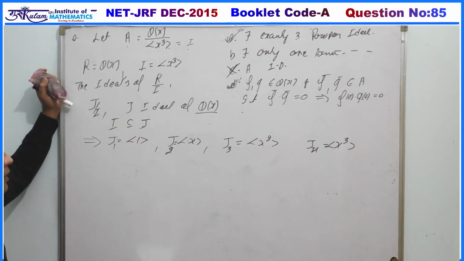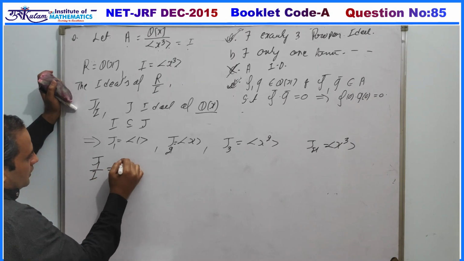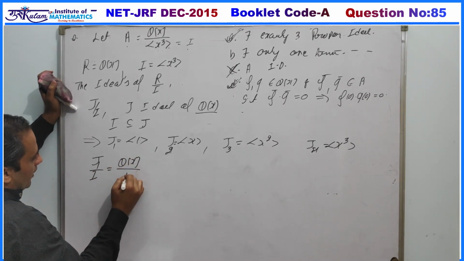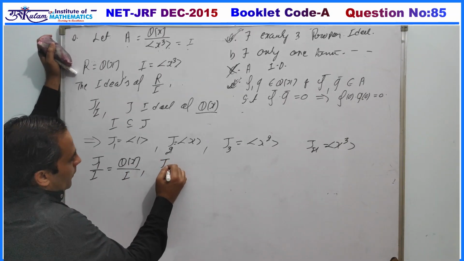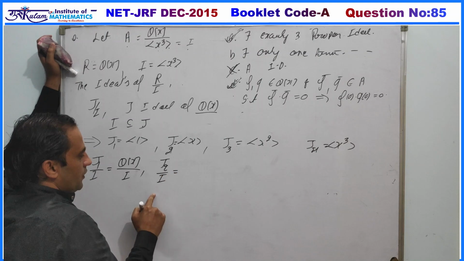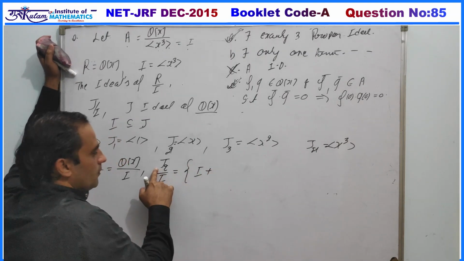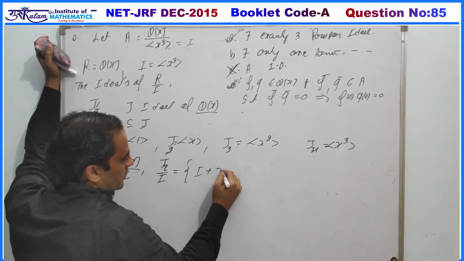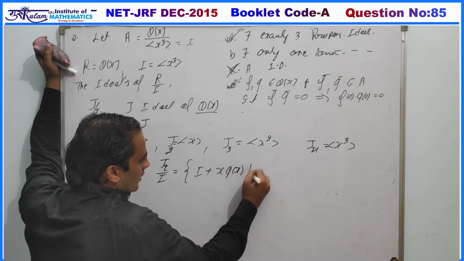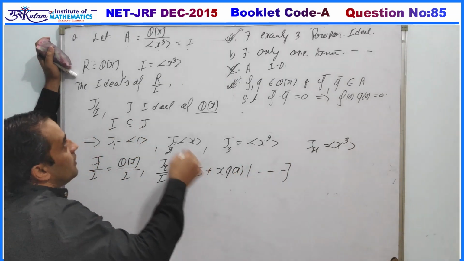Now come to prime ideals. If we define J1/I, it is obviously Q[x]/I, which is not a proper ideal. Next, J2/I. If we write down the definition of J2/I, it is I plus some polynomial of J2. Now a polynomial of J2 must be a multiple of x, so this is x times q(x), where q(x) is a member of Q[x], and the polynomial in I is a multiple of x cube.